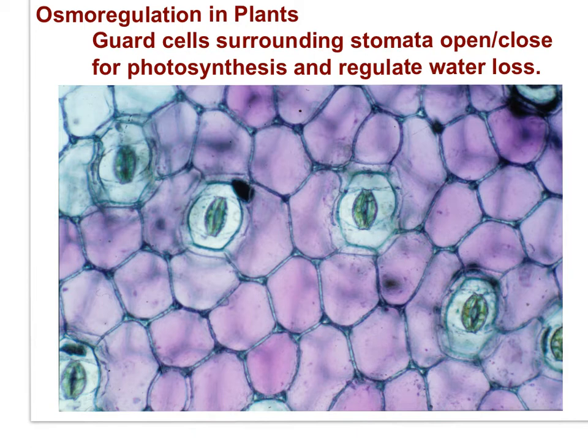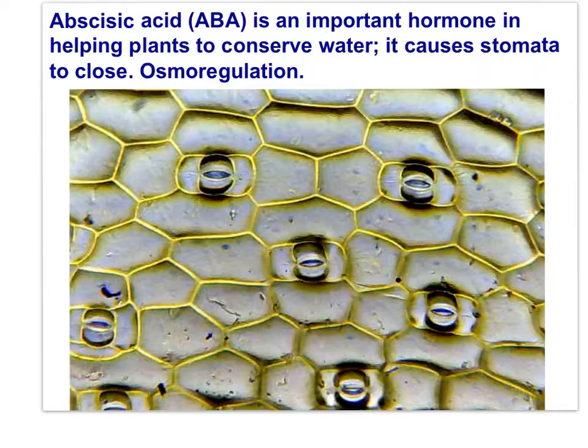But remember, open stomata are critical to allow carbon dioxide into the plant for photosynthesis. Abscisic acid, also known as ABA, is an important hormone in helping plants to conserve water. It causes stomata to close and stimulates root growth so that more water can be absorbed. Osmoregulation.